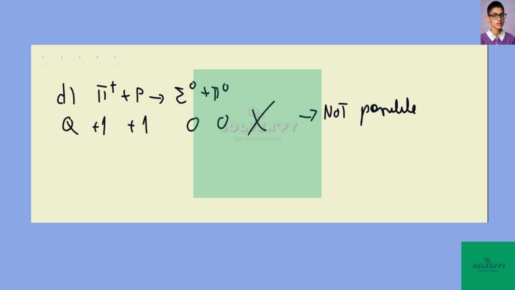And finally, we have E, that is pi minus plus proton going to proton plus e minus plus anti-electron neutrino. This reaction is also possible. Let's see the charge conservation.